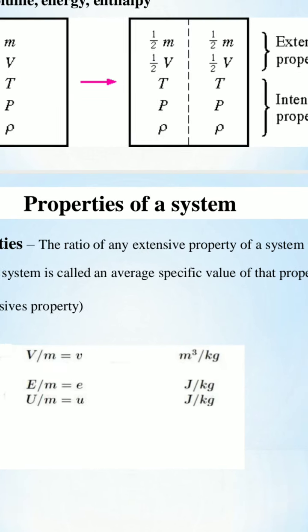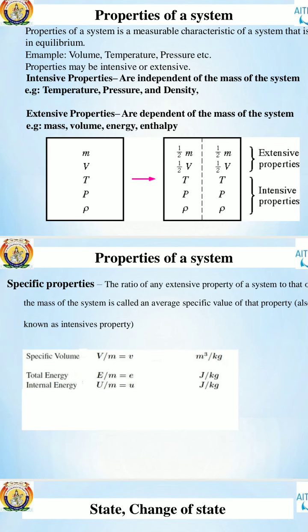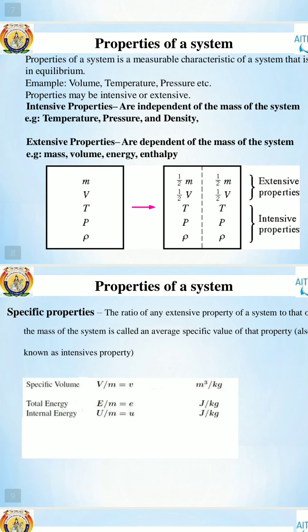Specific volume unit is what? Meter cube per kg. Total energy means joule per kg. Internal energy also joule per kg. These are in general property, meaning intensive, extensive, specific property. All specific properties we call intensive properties.